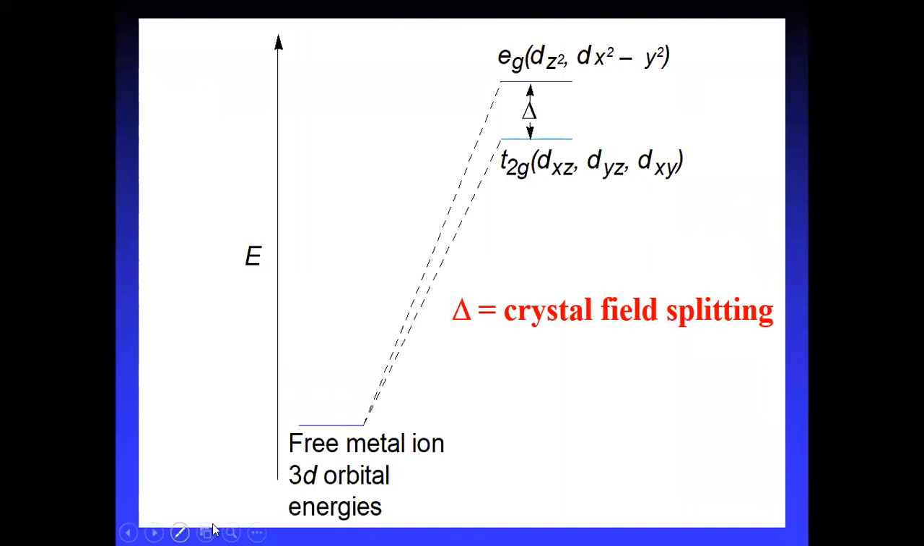So the free metal ion has so much energy, the d orbital energy has been raised so much. The T2g is here, they have split, and Eg is here. This difference is the crystal field splitting energy.